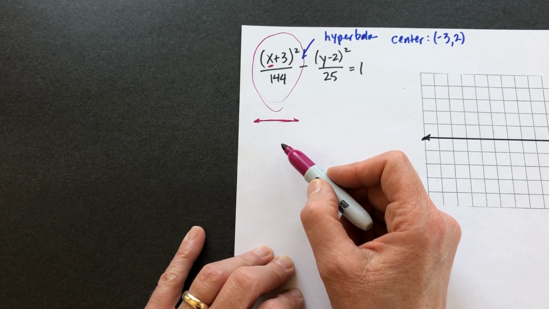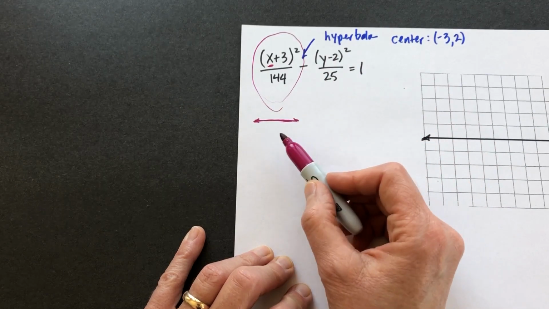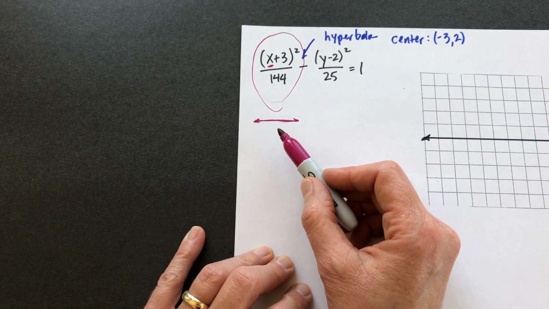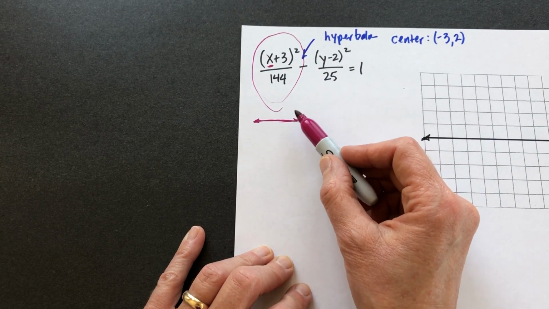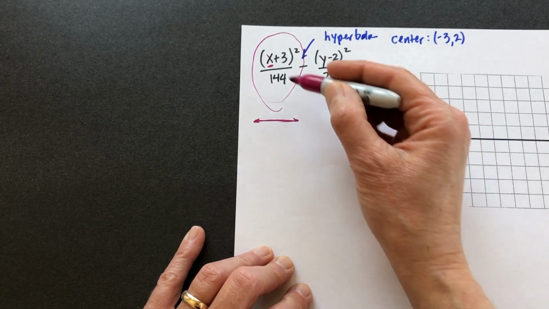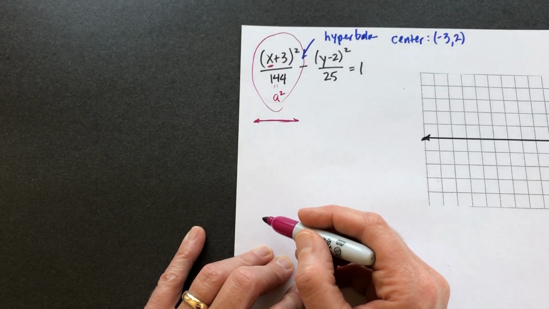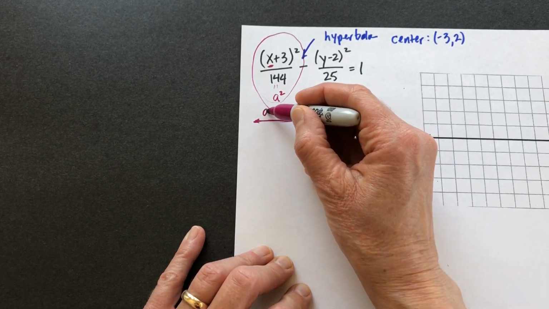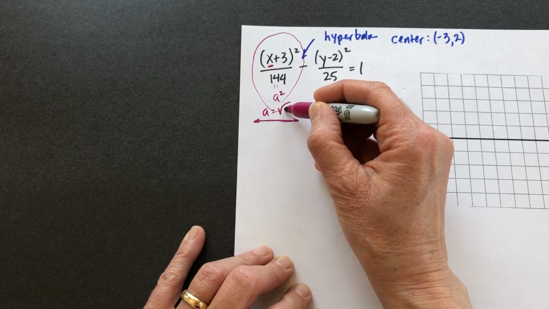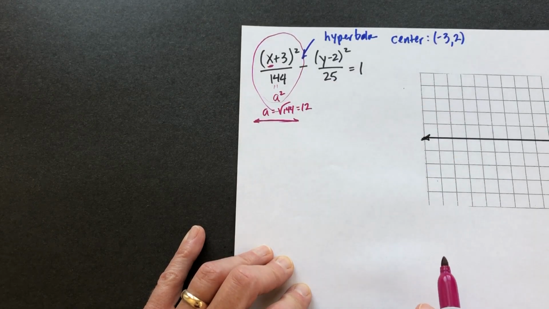It's not going to be on the x-axis because our center is shifted here, but it's going to be parallel to the x-axis. So my hyperbola is going to open right and it's going to open left. 144 is our a squared value. So a is the square root of that. Our a value is 12.